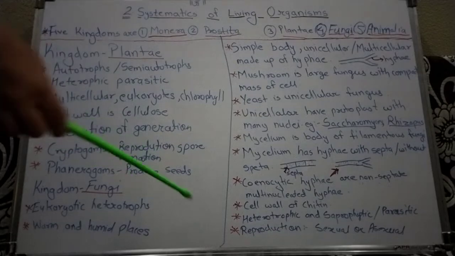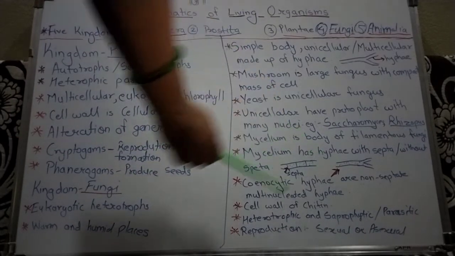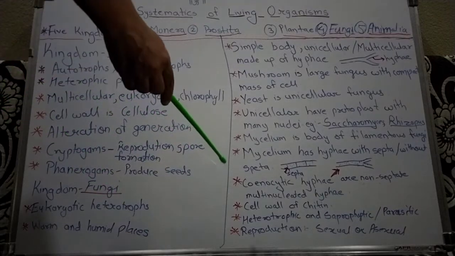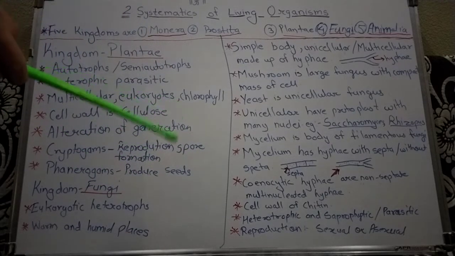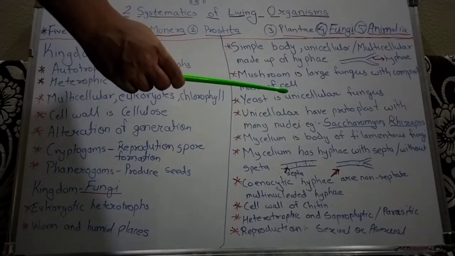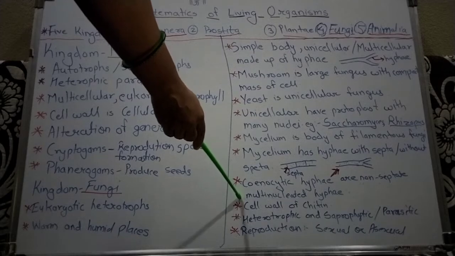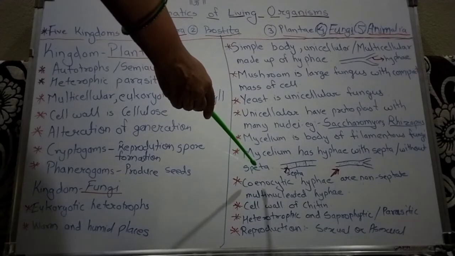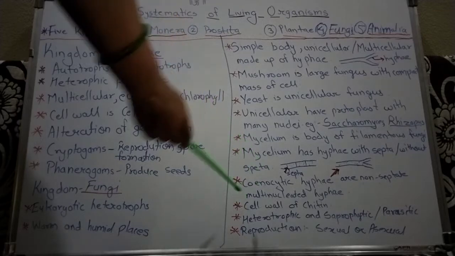Now this hyphae is called a coenocytic hyphae. The next character is that the cell wall is made up of chitin. Chitin means a polysaccharide, or fungal cellulose. The cell wall is made up of chitin, a polysaccharide or fungal cellulose.